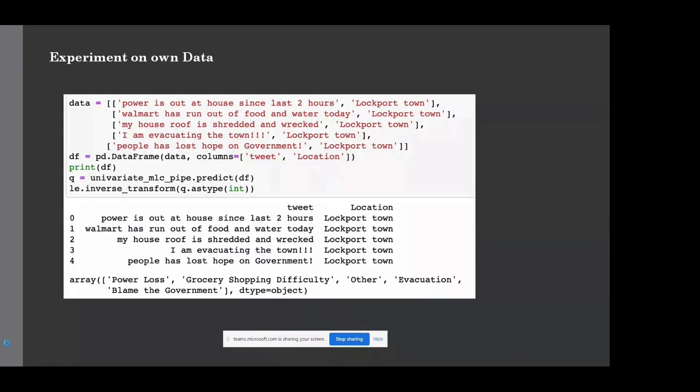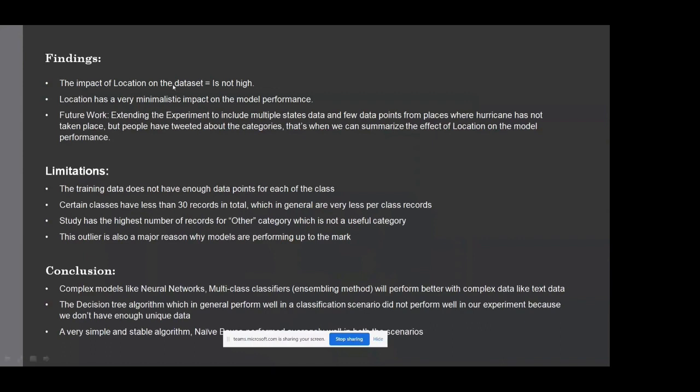So now coming to the findings, the impact of the location on the data set is not very high. It's because the data set which we have worked on has the locations of cities of only Louisiana state. But the tweets which we have collected include other nearby states like Texas and more.